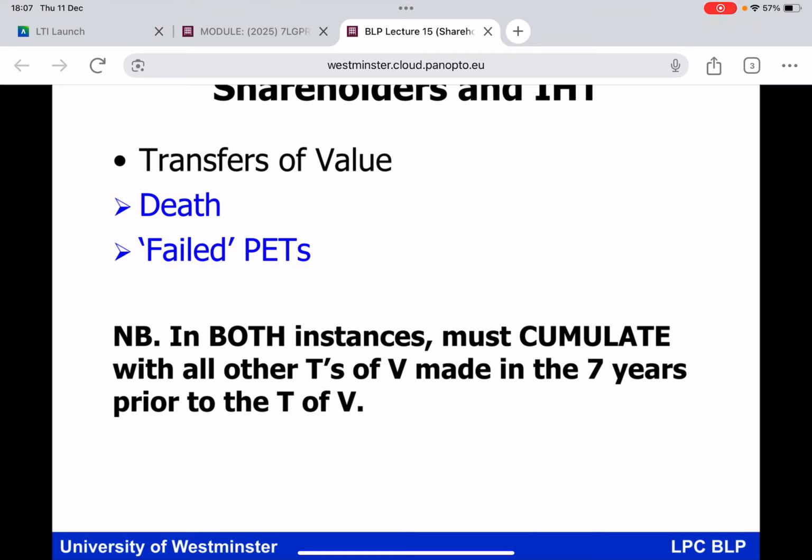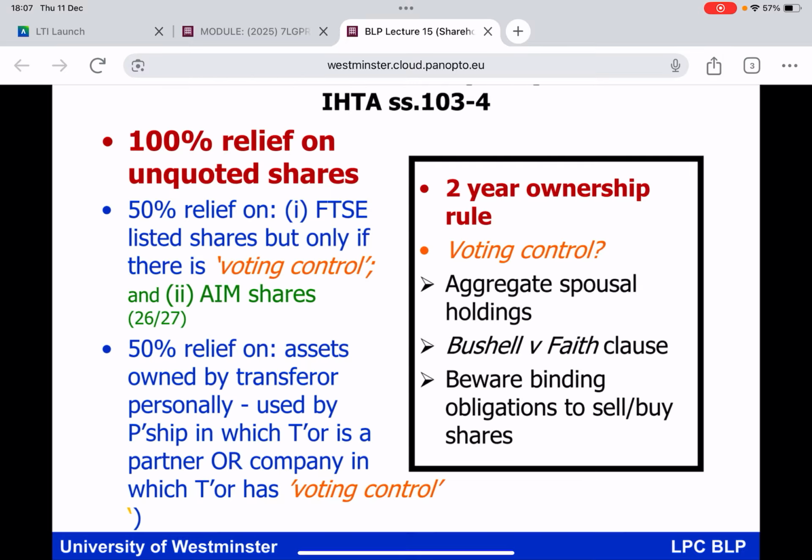As you do the IHT calculation, any transfer of value that you are taxing, you cannot look at it in isolation. You must take into account all relevant events in the 7 years before the transfer of value that you are taxing. That is the principle of accumulation. Moving on from that, what's our key relief in the world of IHT? BPR, Business Property Relief. It is true, everybody, that back in BLP Group Session 7, we encountered APR, Agricultural Property Relief, on bona fide farmland.